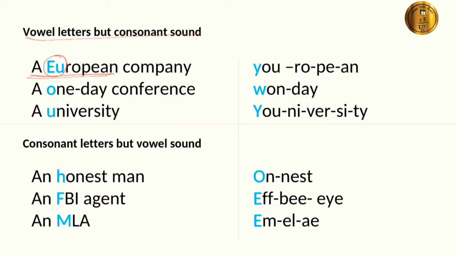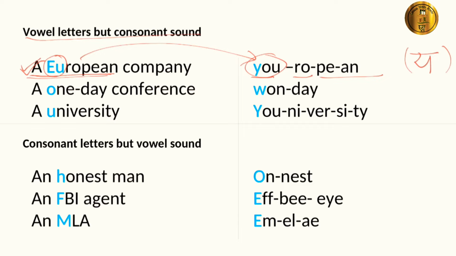Hence, the word European could be written Yuropean. We focus on the starting sound of the word, y sound. Is y a vowel sound or consonant sound? Of course, it is a consonant sound. Hence, we used here a European.